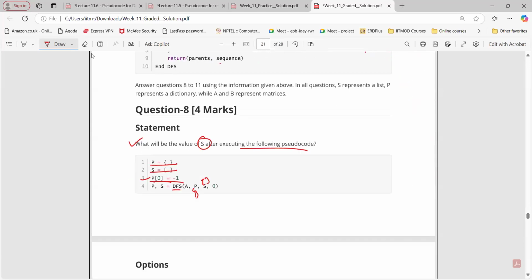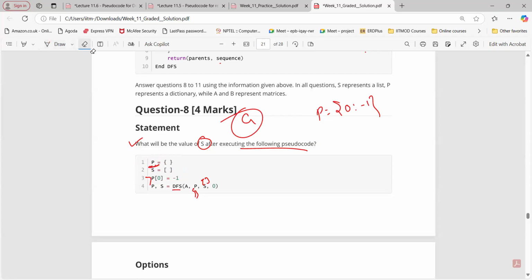No. Here, initially the P dictionary is empty, and we are adding that element inside that particular dictionary. We are talking about that particular dictionary. We have not updated the graph G. So P is initially an empty dictionary, and then we are adding a key-value pair in it. Can you go to the pseudocode?